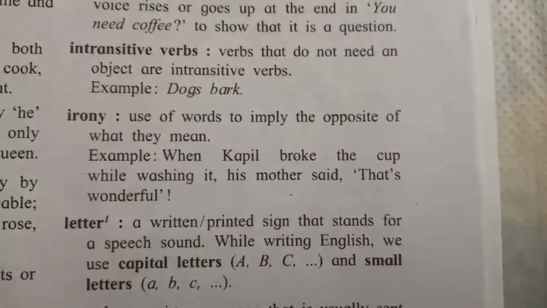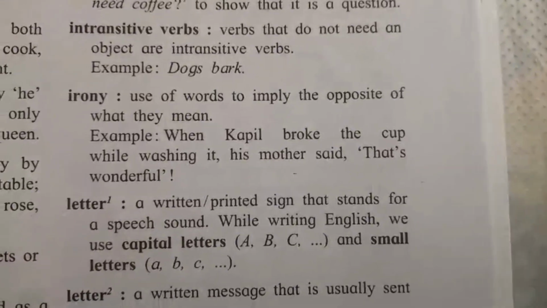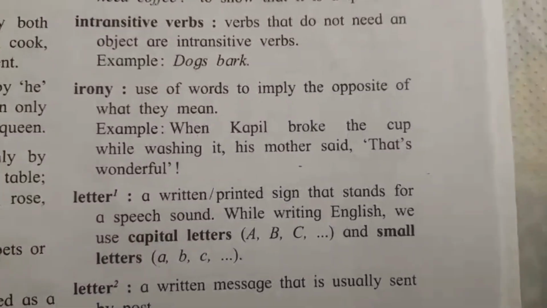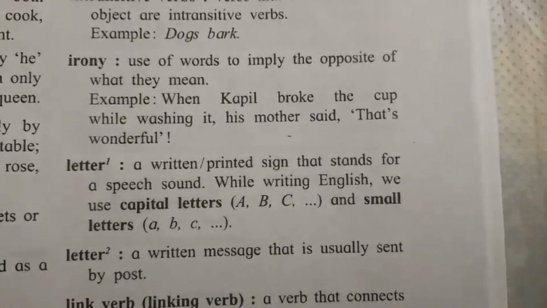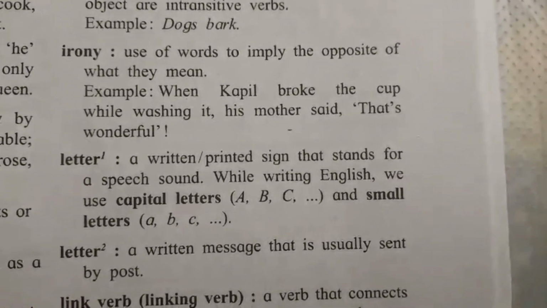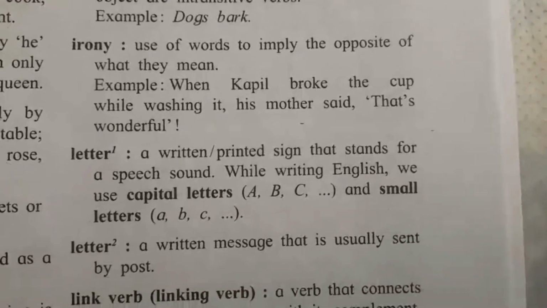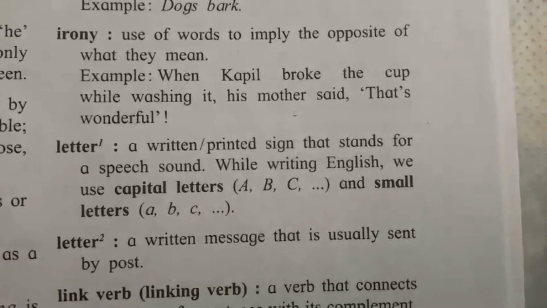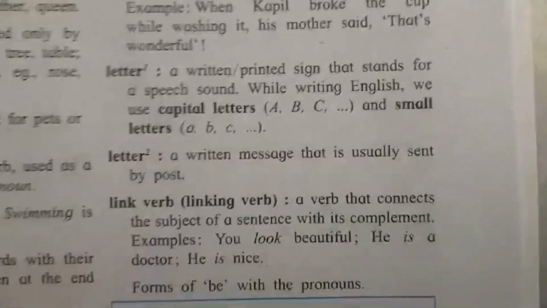Intransitive verbs. Verbs that do not need an object are intransitive verbs. For example, dogs bark. Irony. Irony is use of words to imply the opposite of what they mean. For example, when Kapil broke the cup while washing it, his mother said, "That's wonderful."